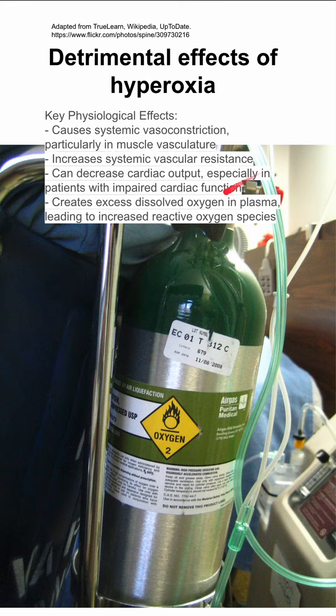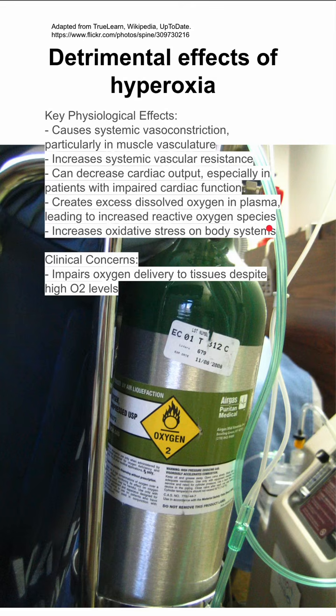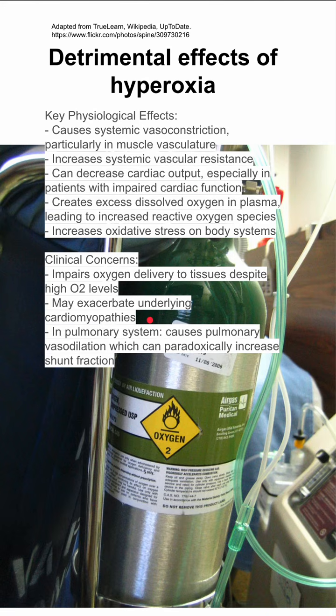Too much oxygen also causes excess dissolved oxygen in the plasma, leading to increased reactive oxygen species, which can increase oxidative stress on the body. There are some clinical concerns. You can have impaired oxygen delivery to tissues despite having high oxygen levels if you're impairing your cardiac output, for instance, and hyperoxia can exacerbate underlying cardiomyopathies.